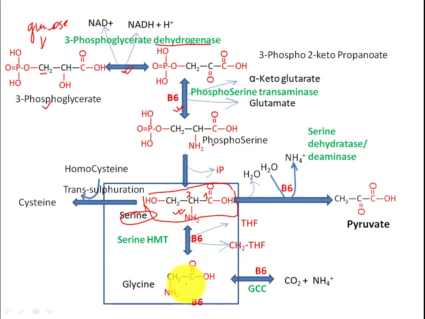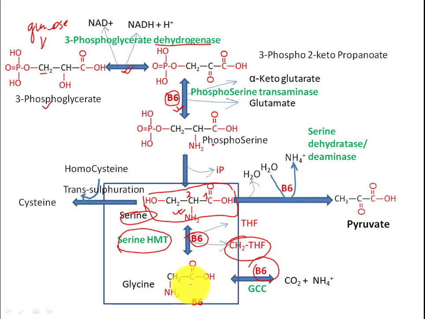So serine is converted into glycine through one reaction called serine hydroxymethyltransferase. In this reaction, we will get one methylene tetrahydrofolate, and this is a vitamin B6 catalyzed reaction. You can see in amino acid metabolism, serine metabolism, there are many vitamin B6 requiring steps. And vitamin B6 is very important for catabolism of amino acids.